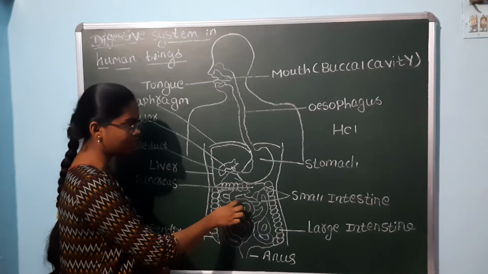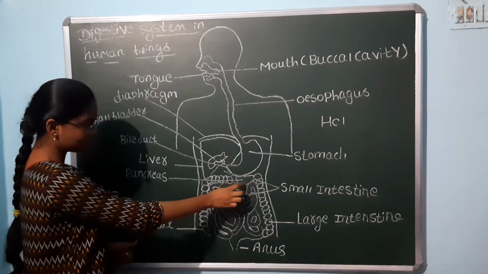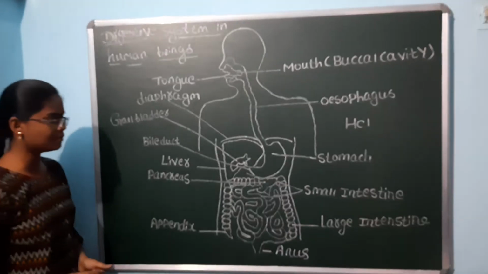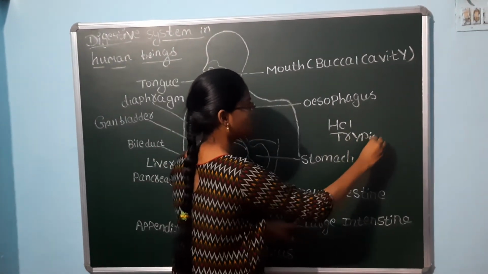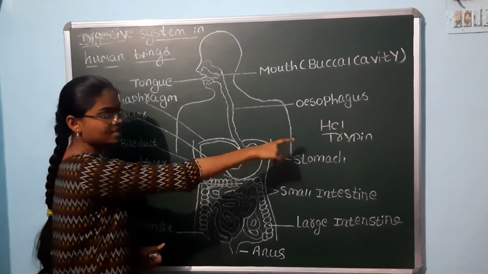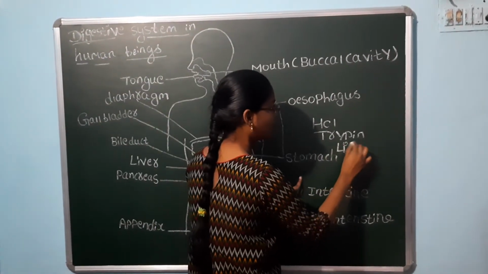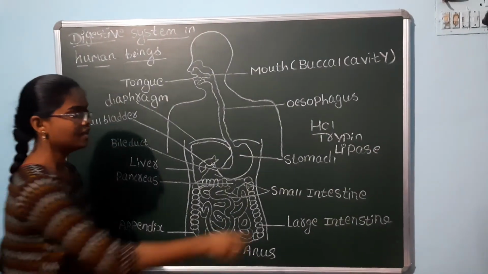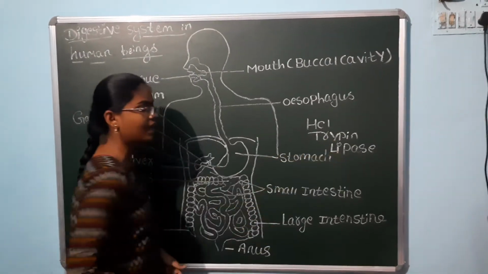Now here, in the small intestine, is the pancreas. Here you can see this is the pancreas. Pancreas releases two types of enzymes. First one is trypsin. Trypsin is for the digestion of proteins. Next, lipase. Lipase enzyme is for the digestion of fats. These are the two functions of these enzymes, trypsin and lipase.